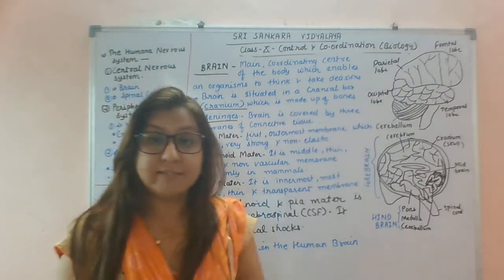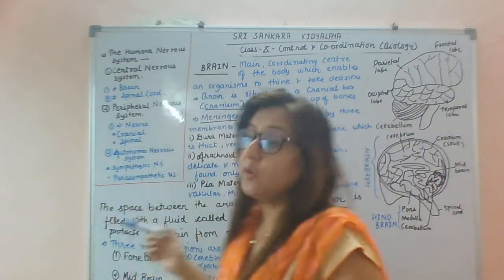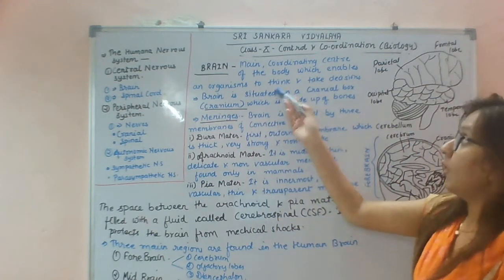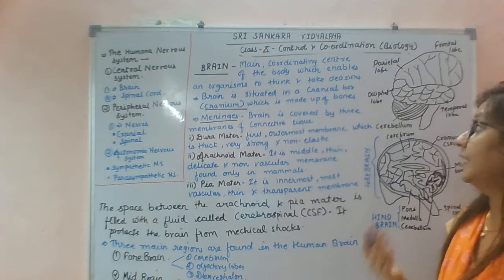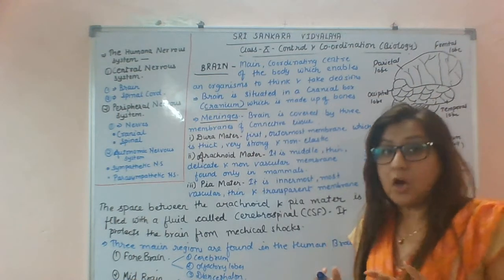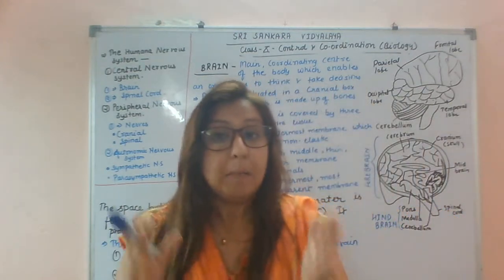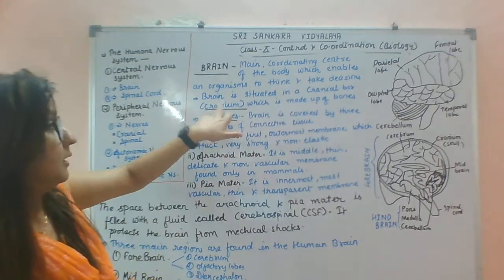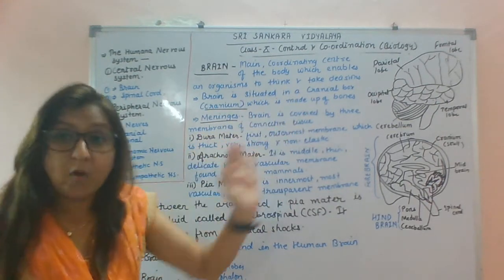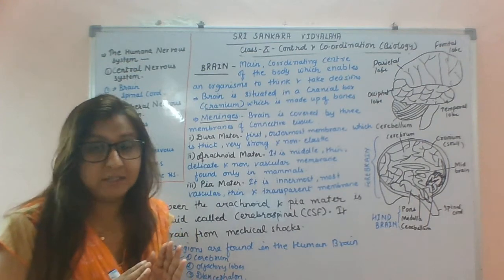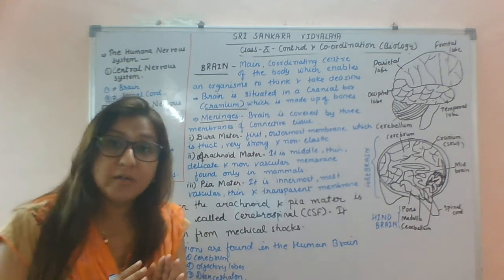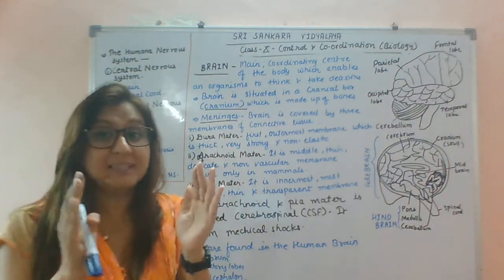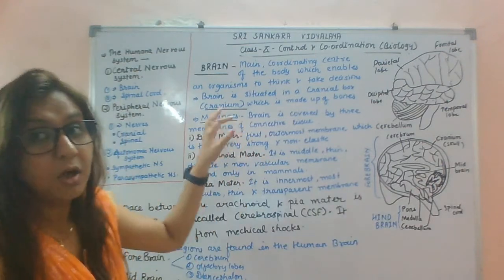Okay students, now we will study the brain. So basically, what do you mean by brain? Brain is the main coordinating center of your body, which enables the organism to think and to take decisions. Now we will see where the brain is situated. Brain is situated inside the skull, or you can say the cranium. The cranium, that is called a skull, is made up of bones. Inside that the brain is situated. Cranium is also called the bony box. So you see that skull, no? That skull that you often see is called the cranium, or the bony box.